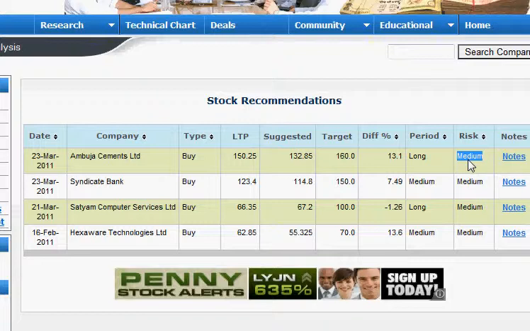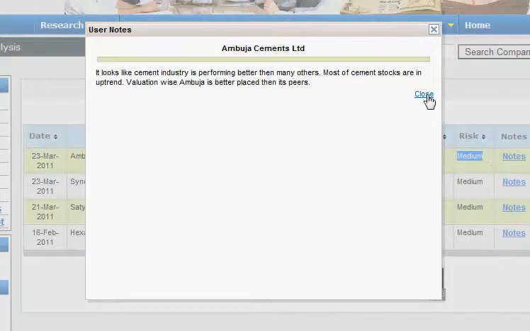High risk means the stock is volatile and it may go down, and the trend is not as strong. So when we say medium, the stock trend is strong, but when we say risk is very low, the trend is very, very strong. These are a couple of notes added by our admins, which you can read and which should be self-explanatory.